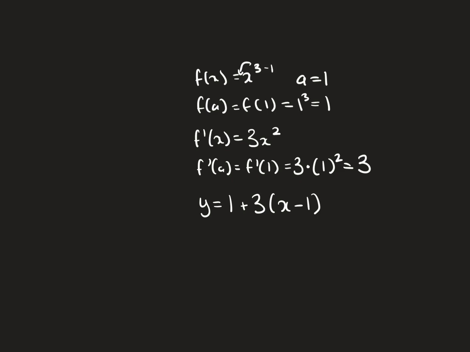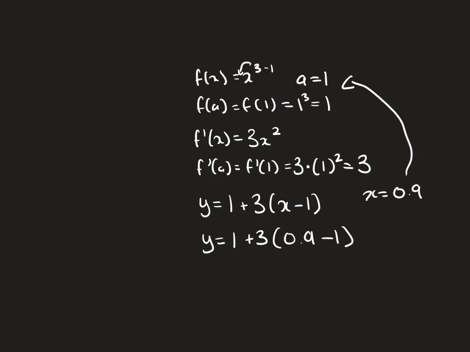Now, why is this function actually useful? Let's say we weren't given that f of x equals x cubed, but we knew what f of a was and what f prime of a was. Well, then we can approximate points that are pretty close to a without needing the function. So let's say I want to evaluate it at x equals 0.9. That's pretty close to a, this value over here. So then I just plug that in for x. 1 plus 3 times (0.9 minus 1). If you plug this into a calculator, you get 0.7.